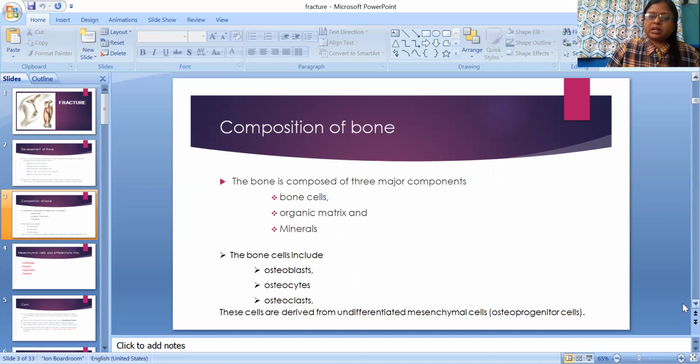These cells are derived from undifferentiated mesenchymal cells, that is osteoprogenitor cells. So you should remember three major components: bone cells, organic matrix, and minerals, and the bone cells are osteoblasts, osteocytes, and osteoclasts.